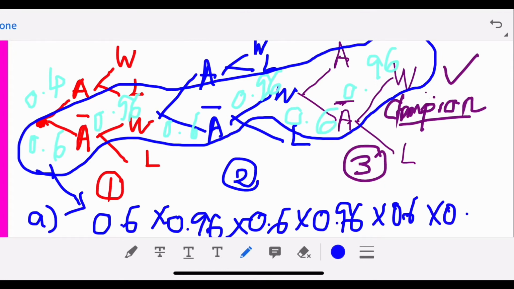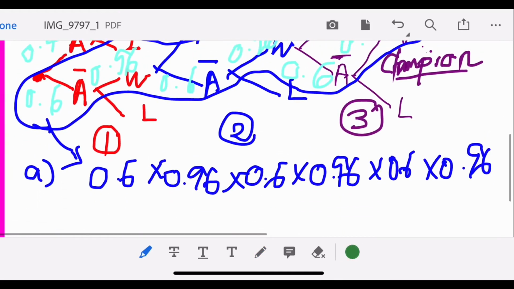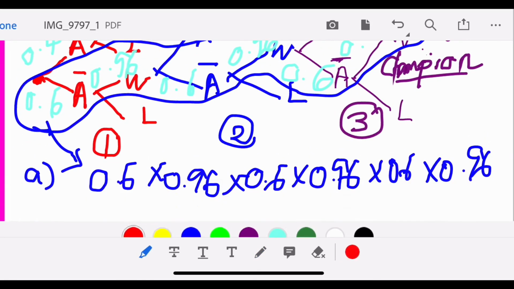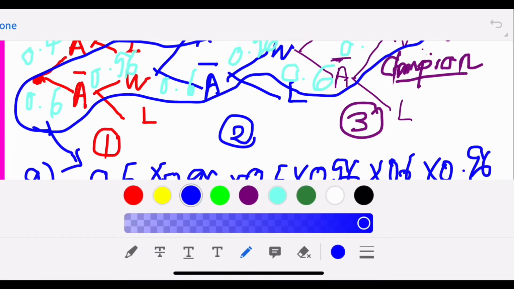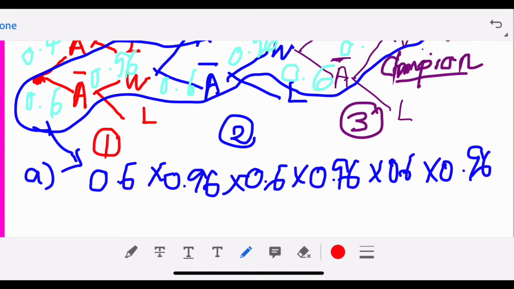So you must make sure you multiply 3 times each one. So in short, you can actually write 0.6 to the power of 3, because you multiply 0.6 3 times. If you can see there is multiplication by itself 3 times, then you can just make it 0.6 to the power of 3 and 0.96 to the power of 3.